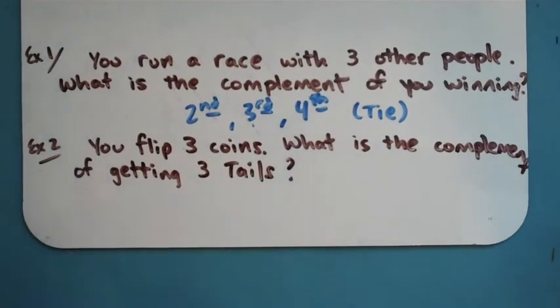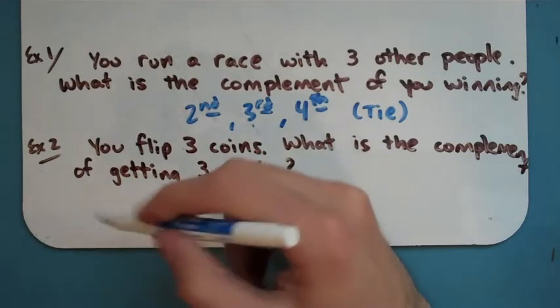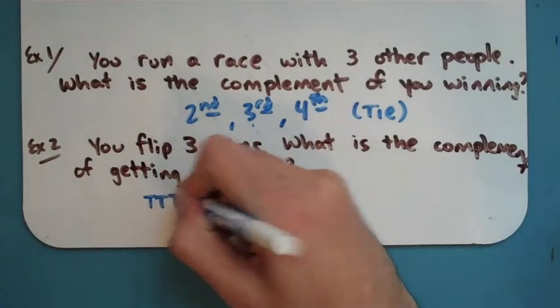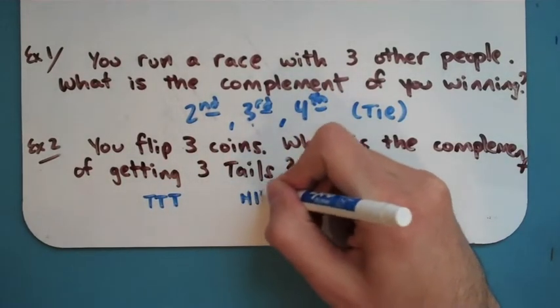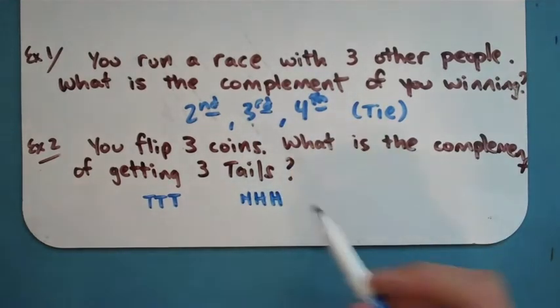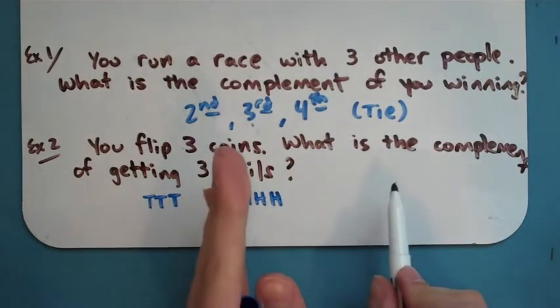On the second example here, you flip 3 coins. What's the complement of getting 3 tails? Now, kids' gut instinct on this one is always to say, oh, the opposite of getting 3 tails is getting 3 heads. But remember, the complement is everything except for what you have. So just because you want to get 3 tails, the opposite of it isn't just getting 3 heads, because the complement is supposed to be everything else.